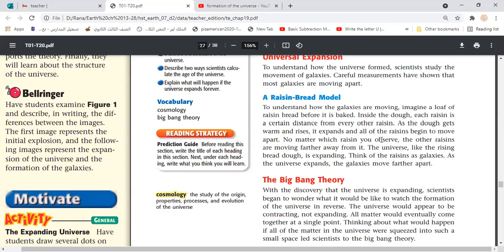So what they assume in this theory is that all the matter in the universe was focused in one point. That means it was under high pressure and temperature, and a lot of collisions happened between the particles of this matter, which led to massive explosions. So these explosions caused the Big Bang, also called the Great Explosion. The particles or the matter of these explosions started to move farther from each other across the universe.